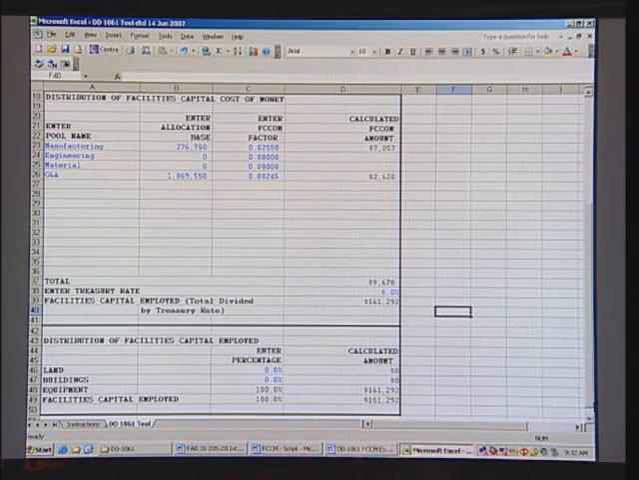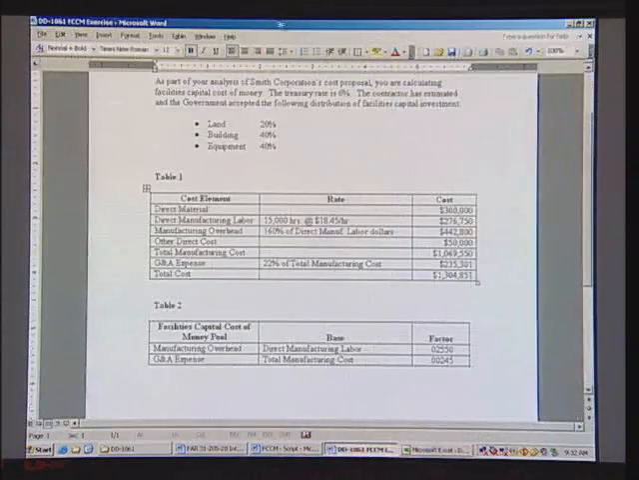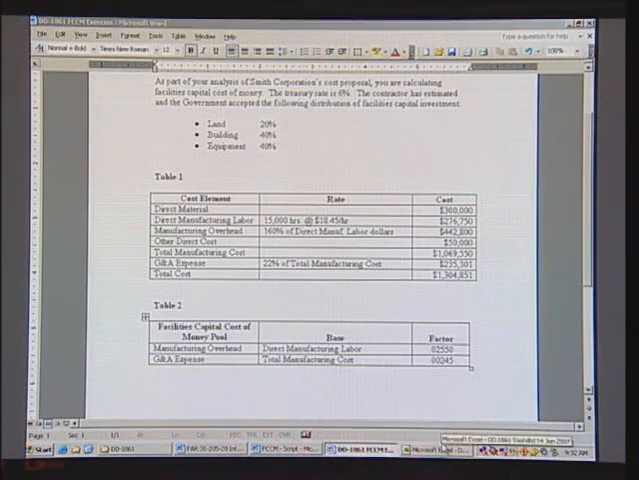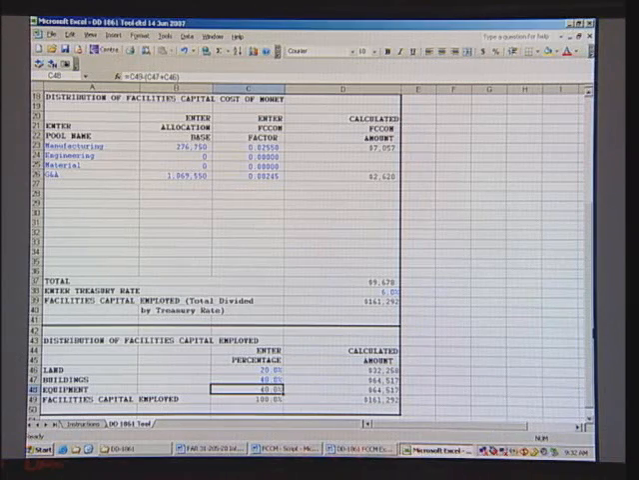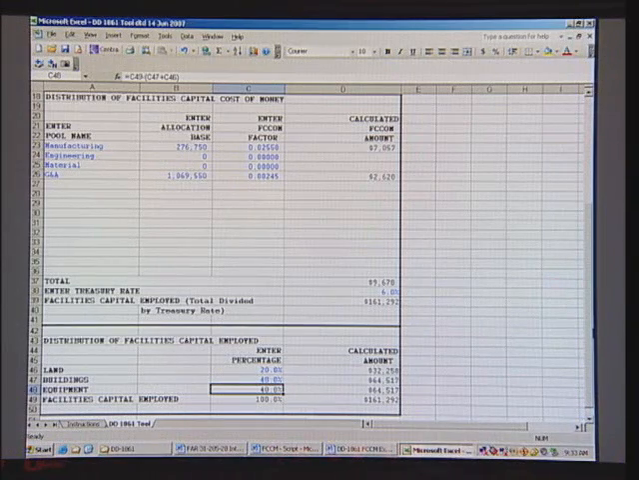Now, earlier in the problem, if you've noticed, it mentioned that the application was 20% to land, 40% to buildings, and 40% to equipment. So going back to the tool, we're going to put in 20% for land and 40% for buildings. Notice that the equipment portion is already calculated for us. The total percentages for land, building, and equipment has to equal 100%. The tool already has a formula set up under the equipment, so you don't need to data enter anything on that field. That way, the facilities capital employed will always equal 100%.